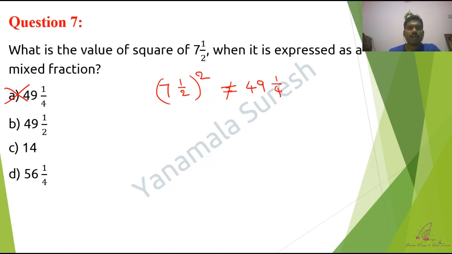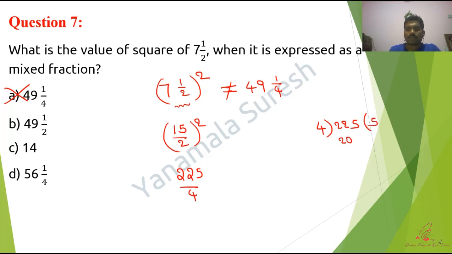What you have to do is a very simple thing. This 7 1 by 2 is there. Convert this mixed fraction into an improper fraction. So 7 1 by 2 is nothing but 2 sevens are 14, 14 plus 1 is 15, so 15 by 2 whole squared. Now 15 by 2 whole squared is nothing but 225 divided by 4. Now we need to write 225 divided by 4 as a mixed fraction. 4 table: 4 fives are 20, 25, 4 sixes are 24. The remainder is 1. So this can be written as 56 1 by 4, which is the absolutely correct answer.